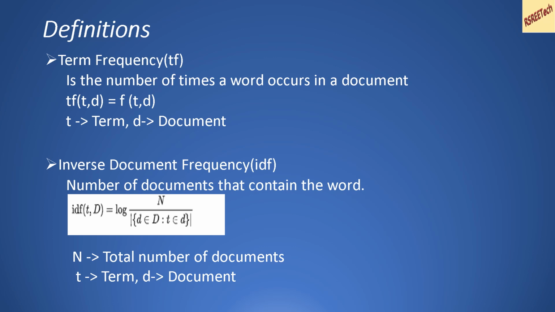The next one is inverse document frequency. Inverse document frequency relates to the number of documents that contain a particular word. So IDF, or inverse document frequency, for a term T belonging to a set of documents D is calculated as log of n divided by the number of documents where the term T appears, where n is the total number of documents.